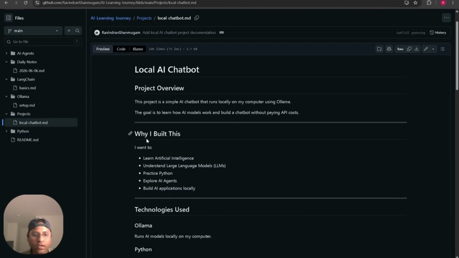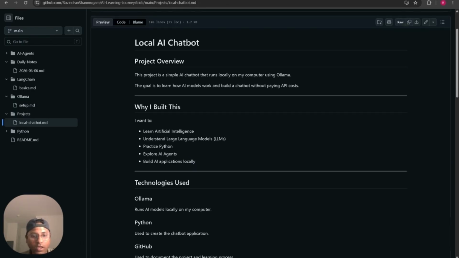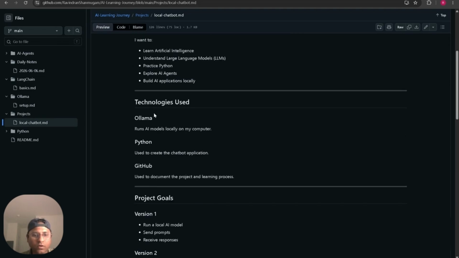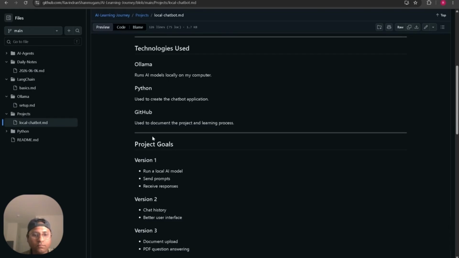This is where I want to understand large language models, practice Python, explore AI agents, and build AI applications locally. It's all done locally on my computer, nothing on the cloud. There's no cloud work, nothing. It's all super safe, you don't have to worry about safety. It is all on your computer and recorded locally. So that's pretty much it about my project.